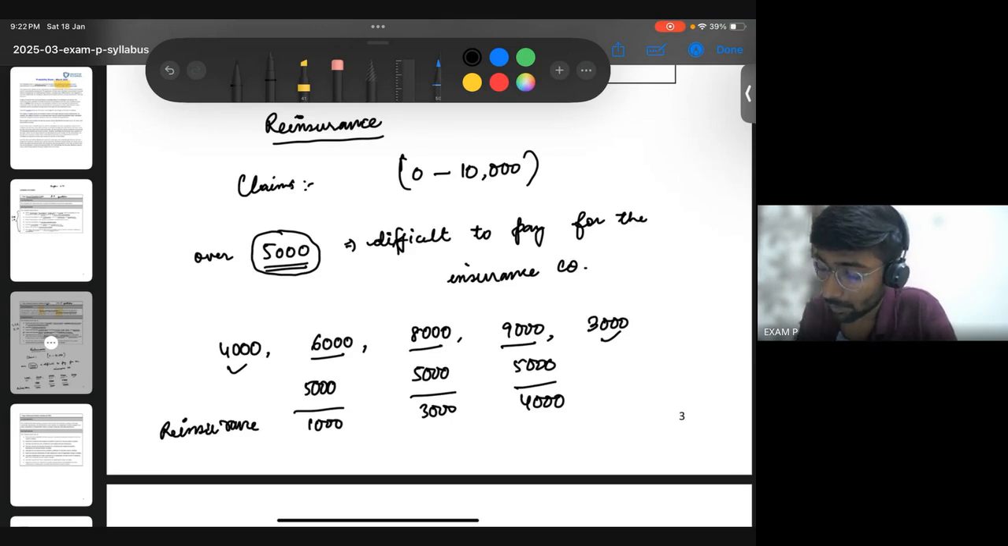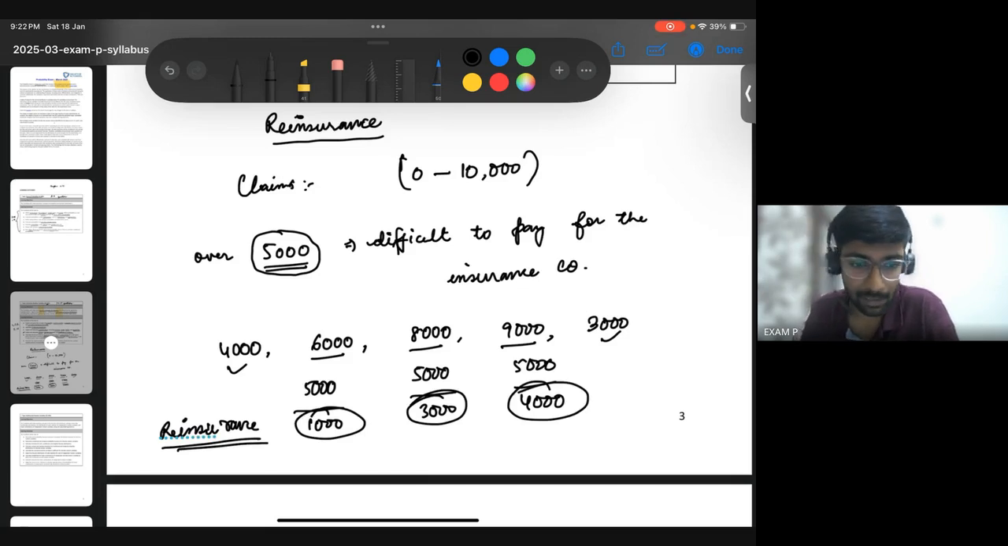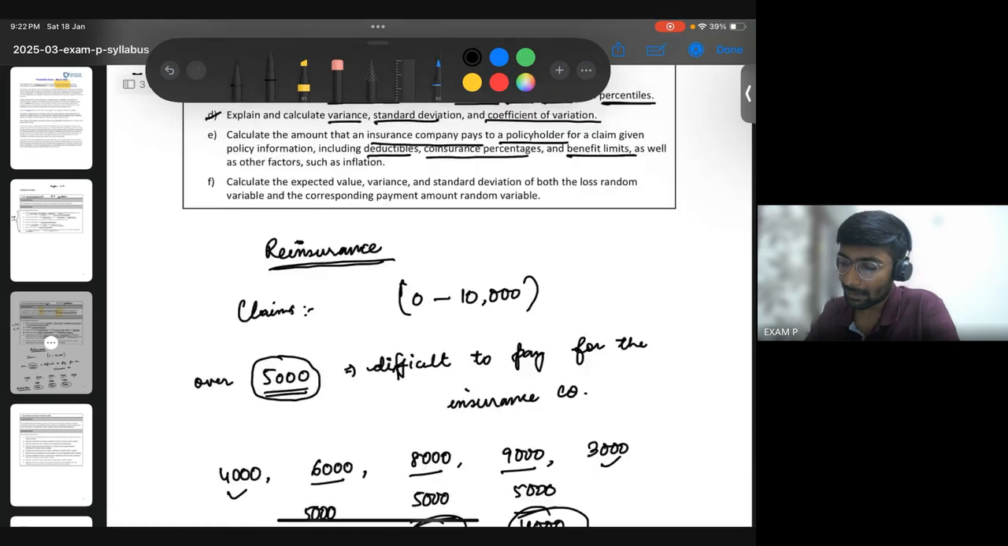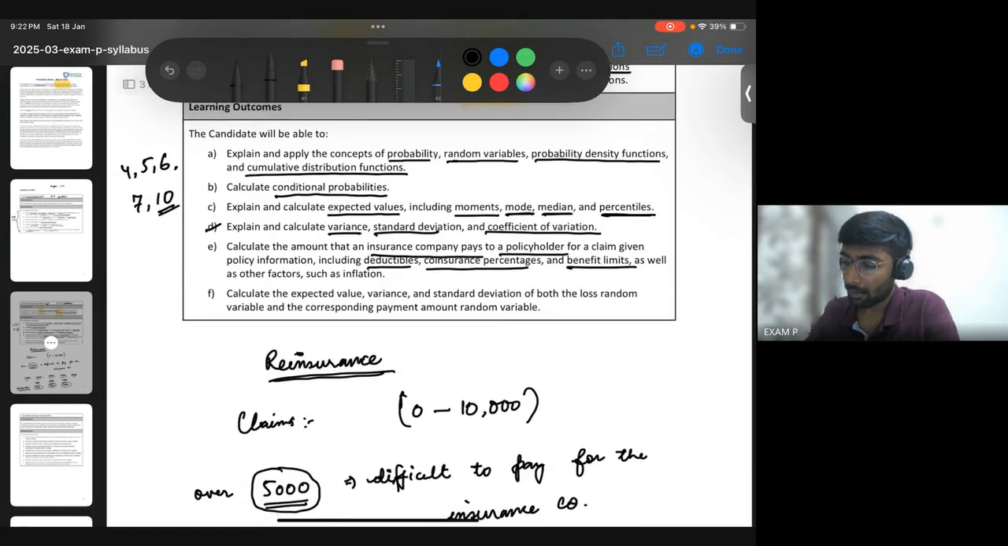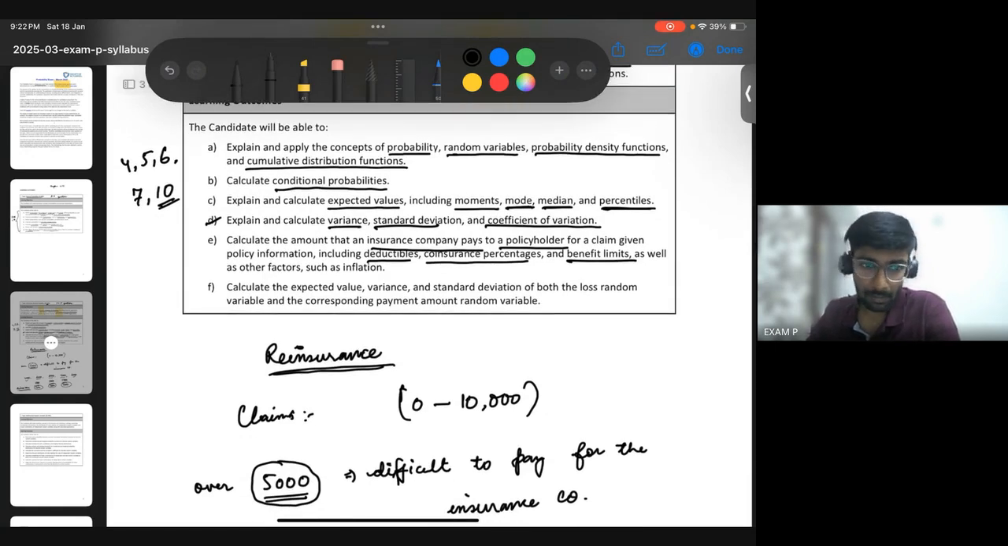Okay. So this reinsurance company would be paying this 1,000, 3,000, and 4,000 for these respective claims. So any amount which was over 5,000 is paid by the reinsurance company. So these kind of structures or arrangements, this is also something you'll be learning in chapter 10. This is the last chapter of this particular subject, and that is the first time that you'll be learning some things which are very specific to the insurance industry.